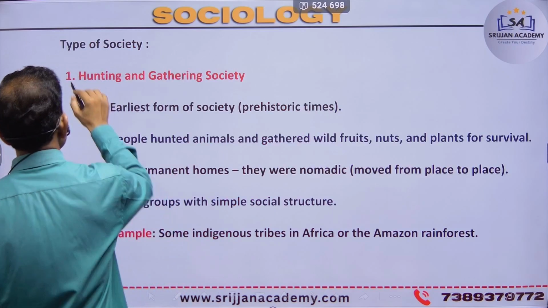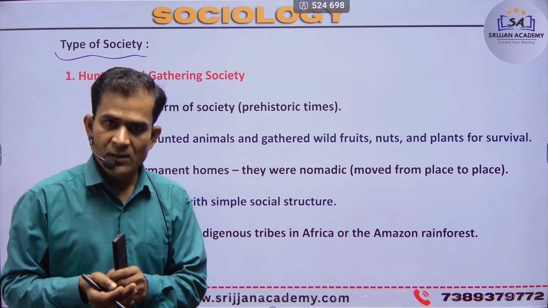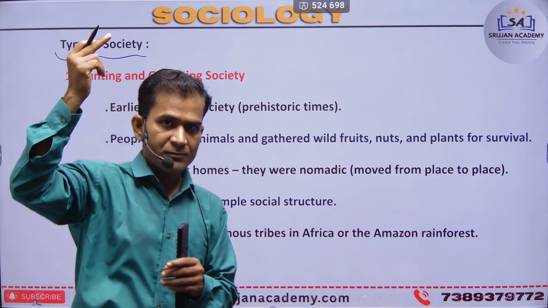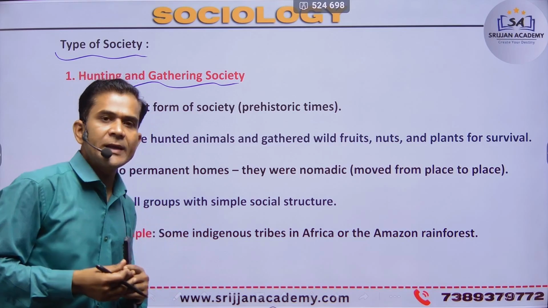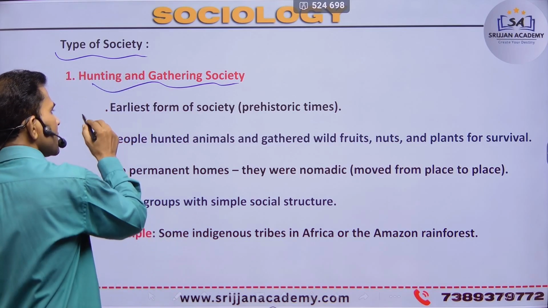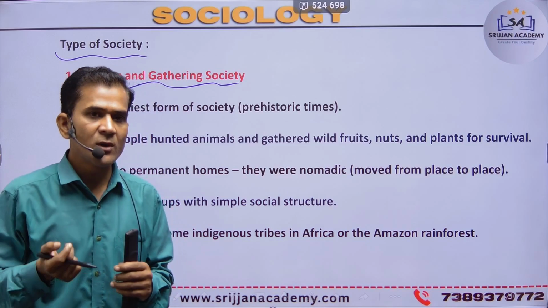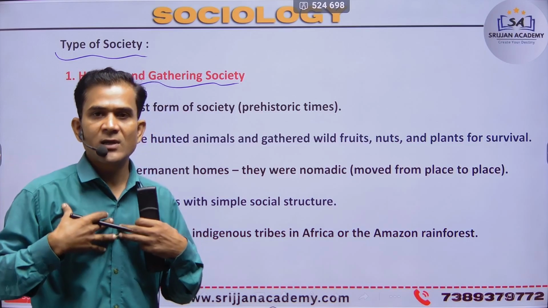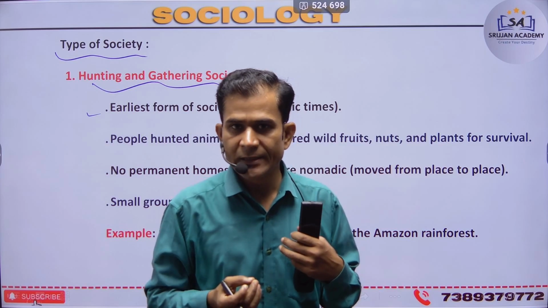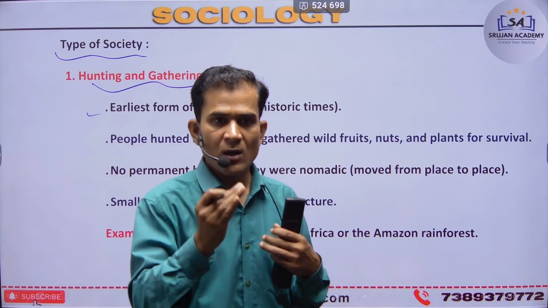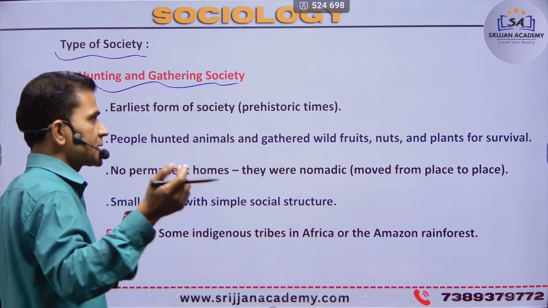Next, types of society. How many types of society are there? I introduce how many societies. First, before the starting of positions, right? Starting of position, hunting and gathering society. What is hunting? Earliest form of society. Firstly, society became hunting-dependent only for basic needs, physical needs, mental needs. So only these needs were fulfilled by the hunting procedure, right? So that society is a hunting society.